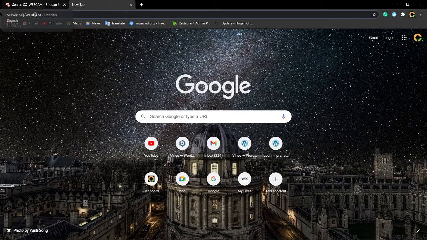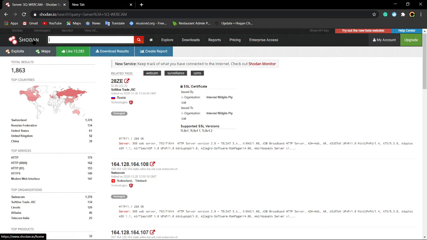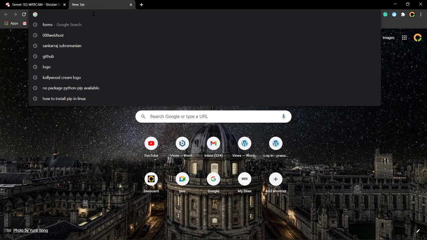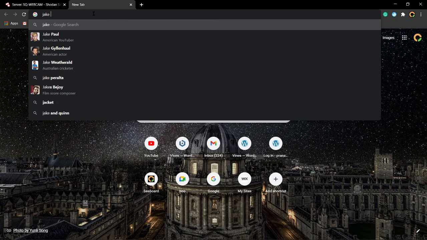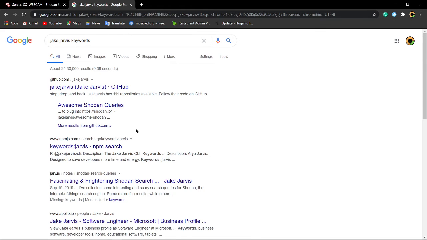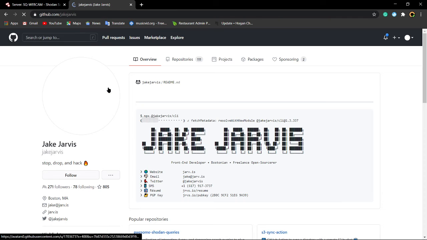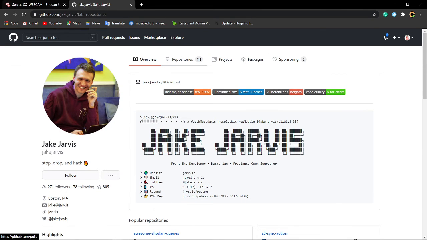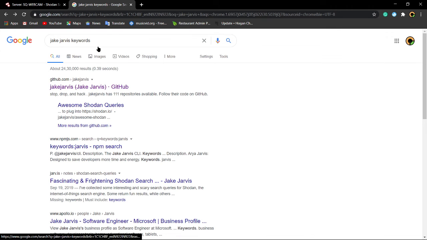Okay. In case you are interested in these keywords but can't remember them, then you can use this particular user on GitHub. Jake Jarvis's keyword list is also a particular user. All these keywords will work only for Shodan. Okay, Jake Jarvis. How many repositories is he having? Oh, I can't search for it. Jake Jarvis keyword Shodan.